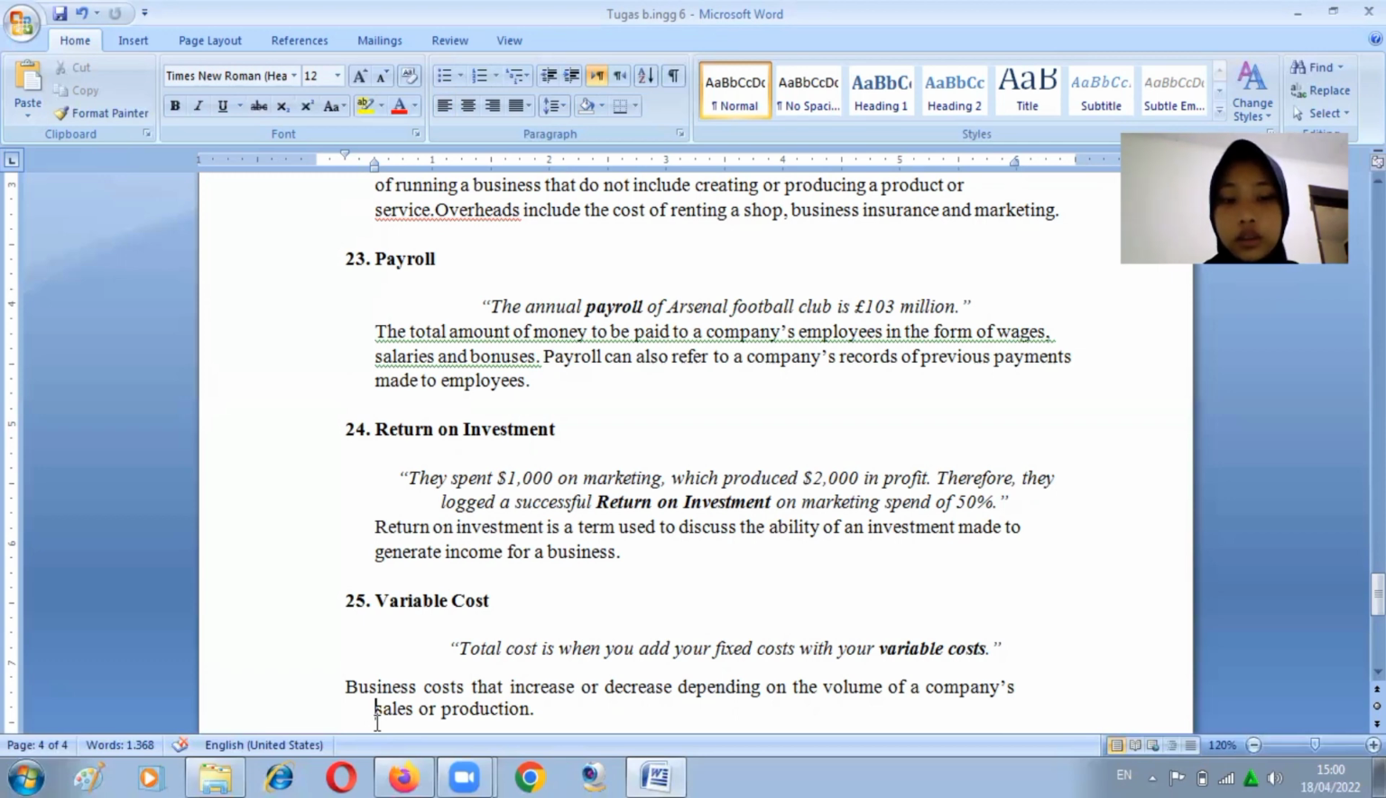25. Variable cost. Total cost is when you add your fixed cost with your variable cost. Business costs that will increase or decrease depending on the volume of a company's sales and production.